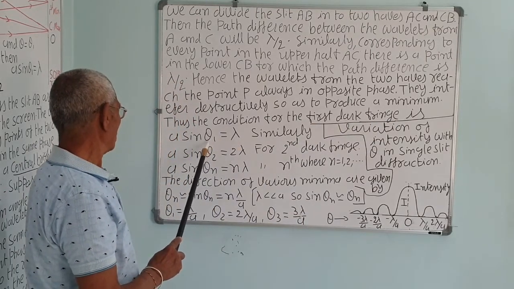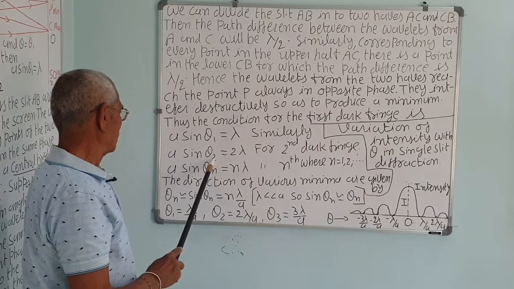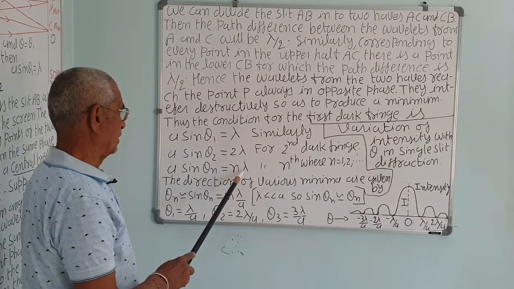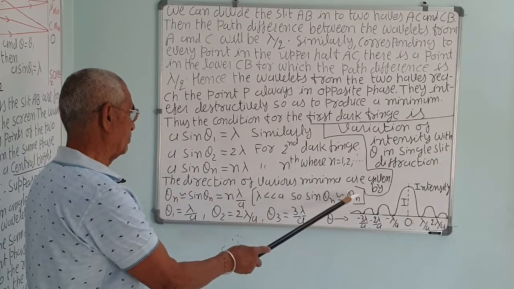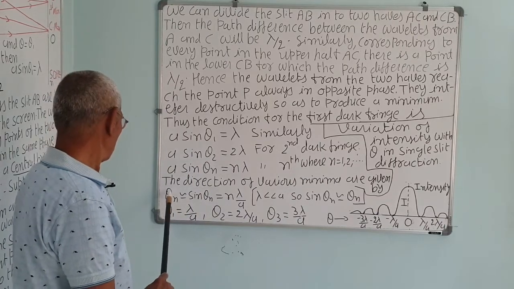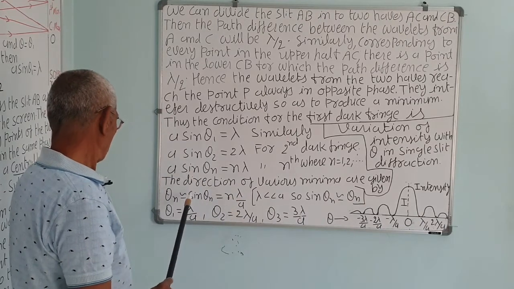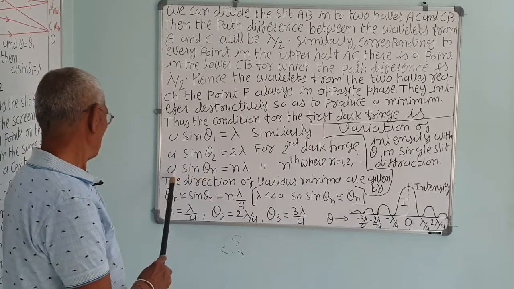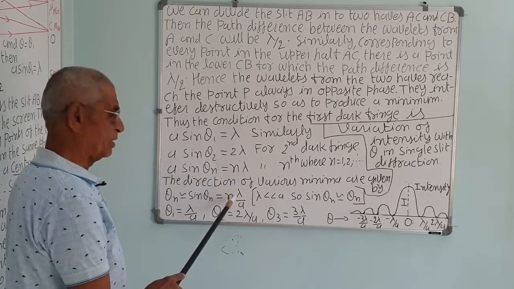Since sin theta is very small, we can take A theta 1. Theta 1 is for the first minima, theta 2 is for the second, for which it is 2 lambda. In general, A sin theta n is equal to n lambda, where n is 1, 2, 3. The directions of the various minima are given by sin theta roughly equal to theta, so theta n is equal to n lambda upon A.